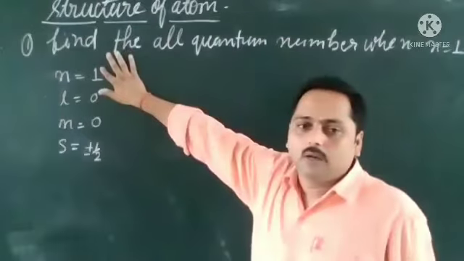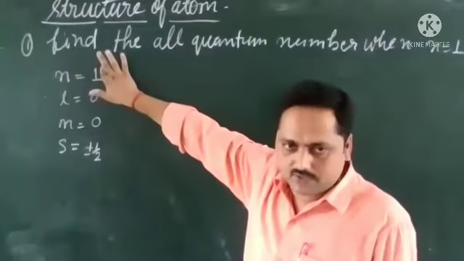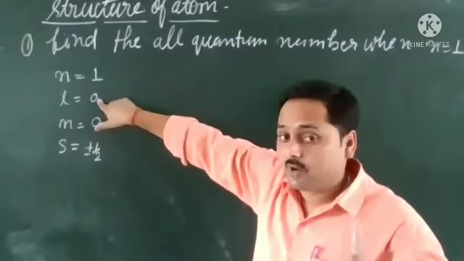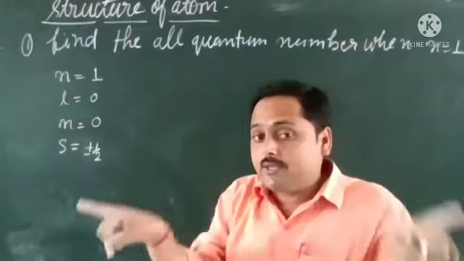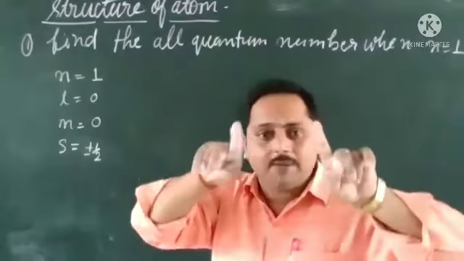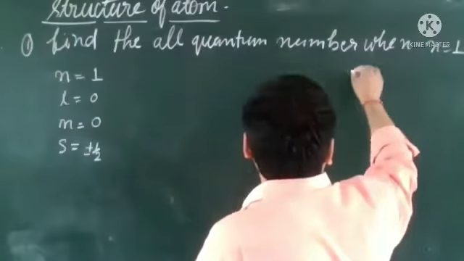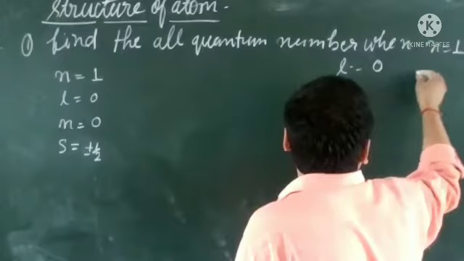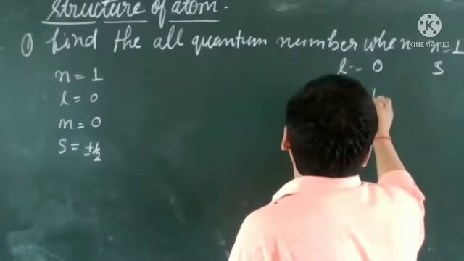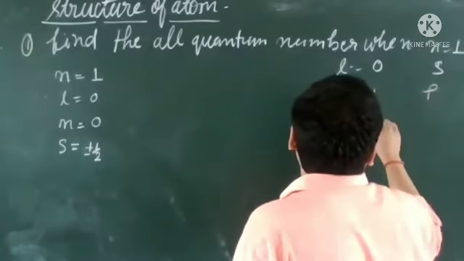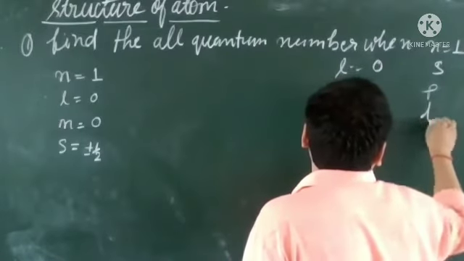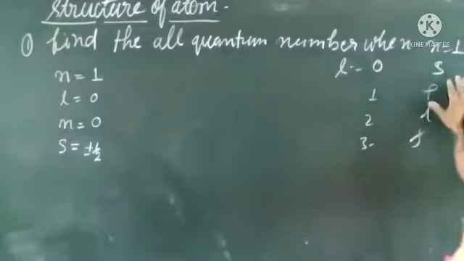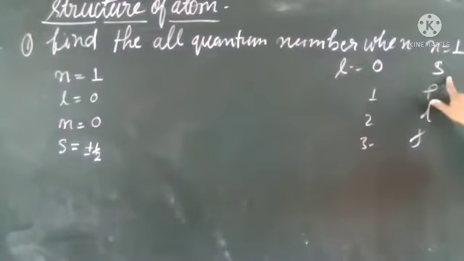N equals 1 means it is showing the first shell, and L equals 0 means it is showing the S subshell. I have already told you, if the L value is 0, that shows the S subshell. If the L value is 1, that shows P. If the L value is 2, it shows D, and 3 shows F. So all of you see here, we can use this. If the L value is 0, which subshell is it showing?